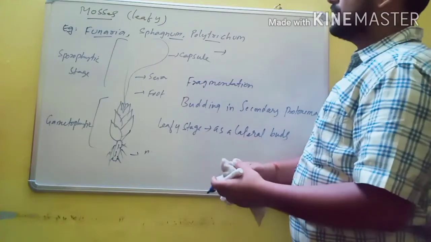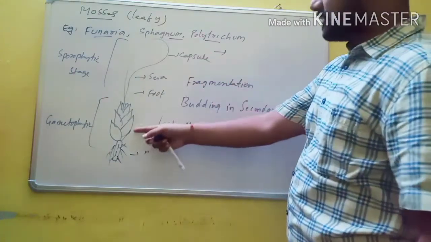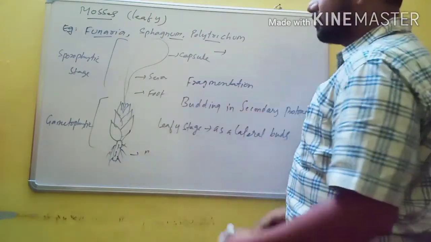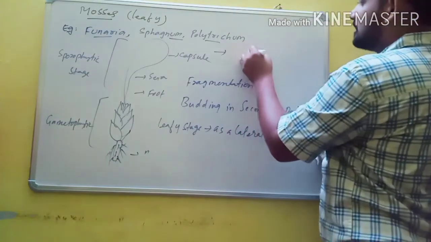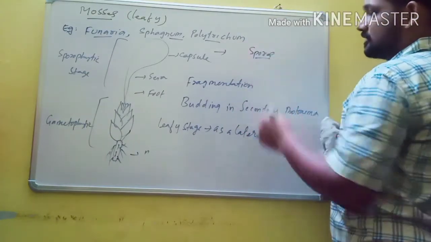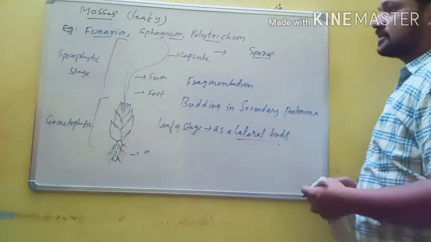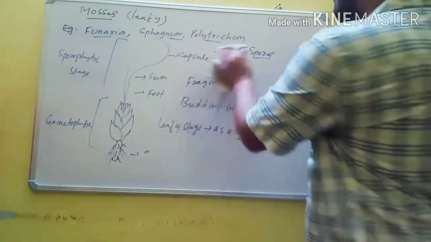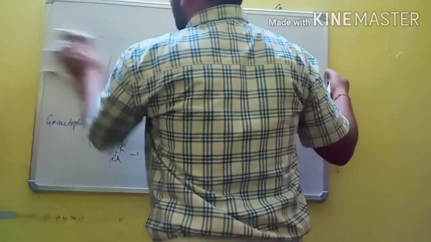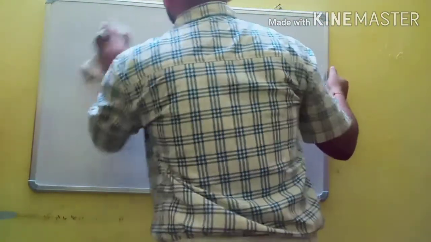The life cycle of mosses has two stages: leafy stage and protonema. The protonema stage is produced by spores, and then this protonema gives rise to the leafy stage as a lateral bud. So let us discuss the life cycle of mosses.